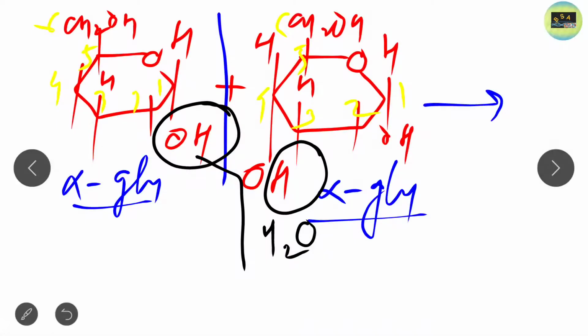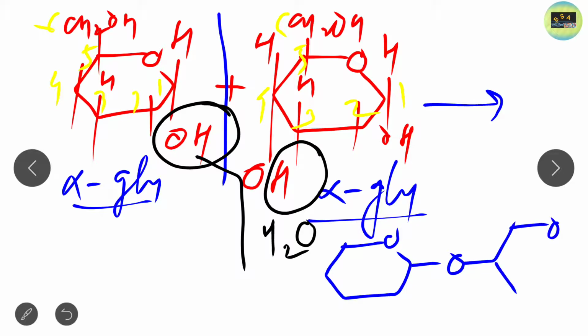So this is the structure of maltose. Just look at this structure, a simple structure. Here only the O remains.